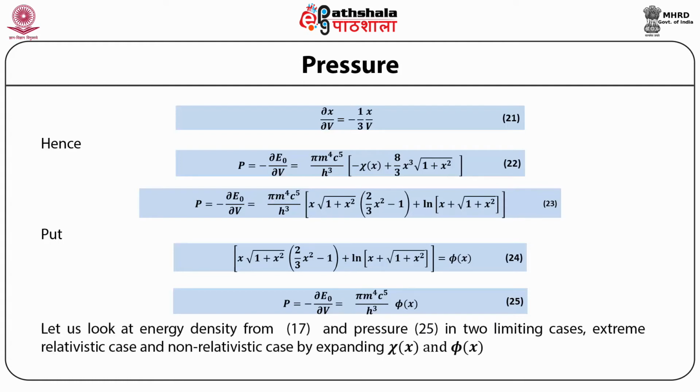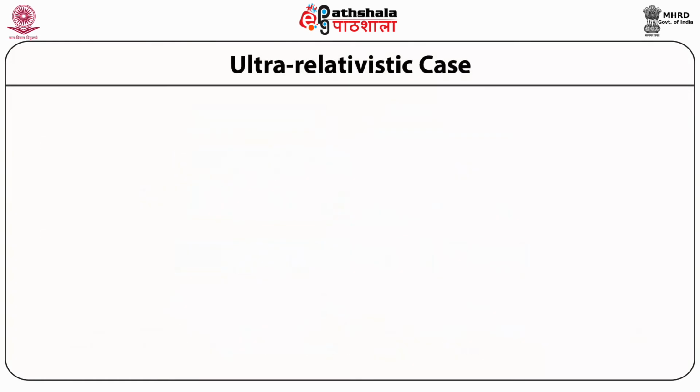Let us look at energy density 17 and pressure 25 in two limiting cases, the extreme relativistic case and the non-relativistic case, by expanding χ(x) and φ(x). So let us look at first the ultra relativistic case.